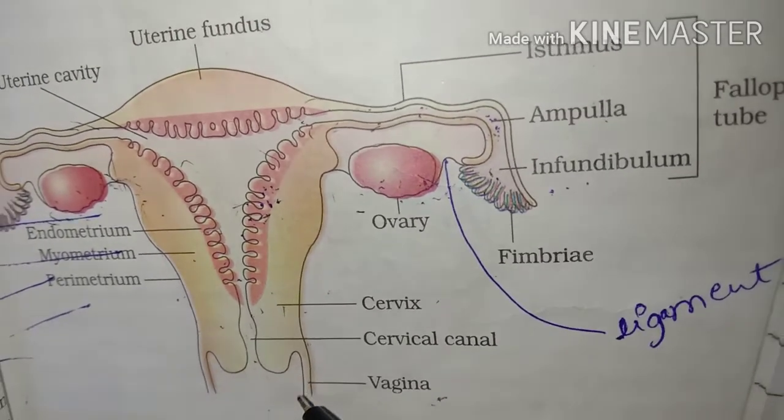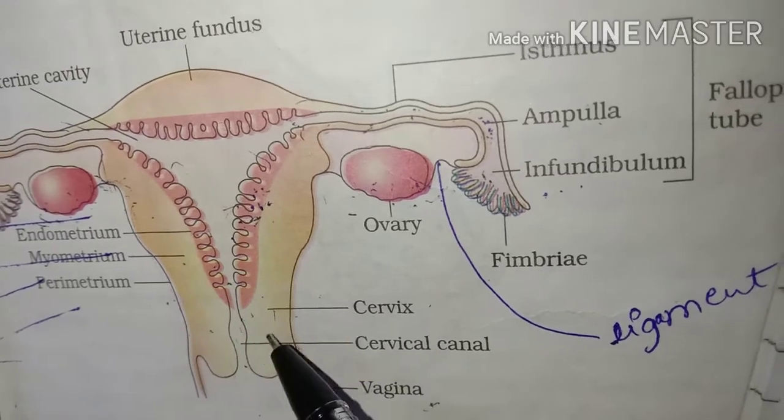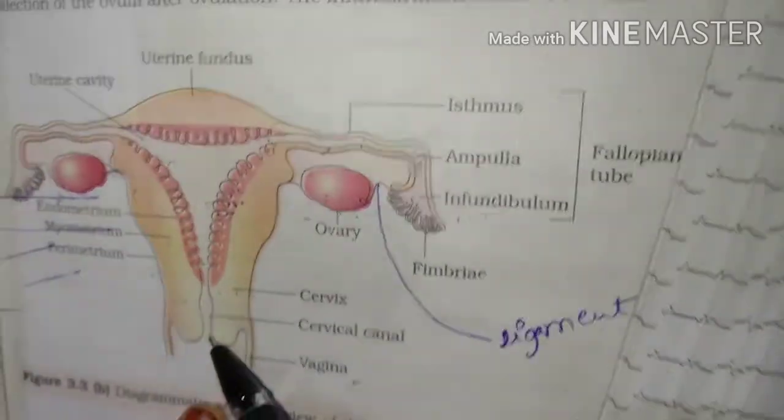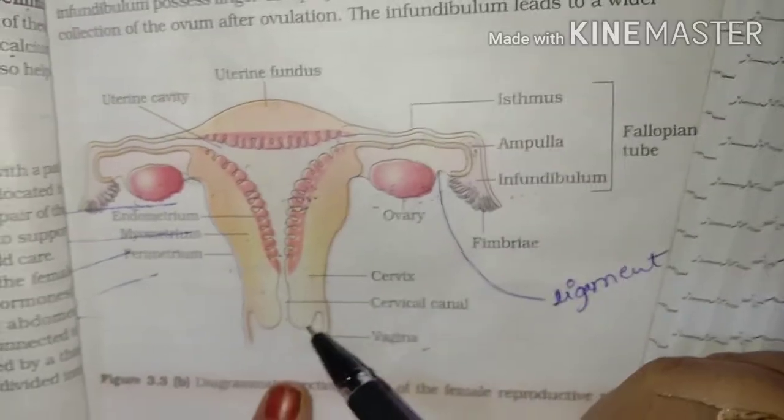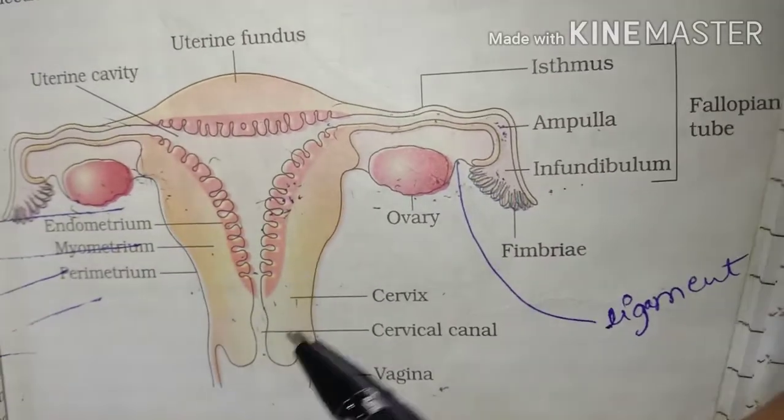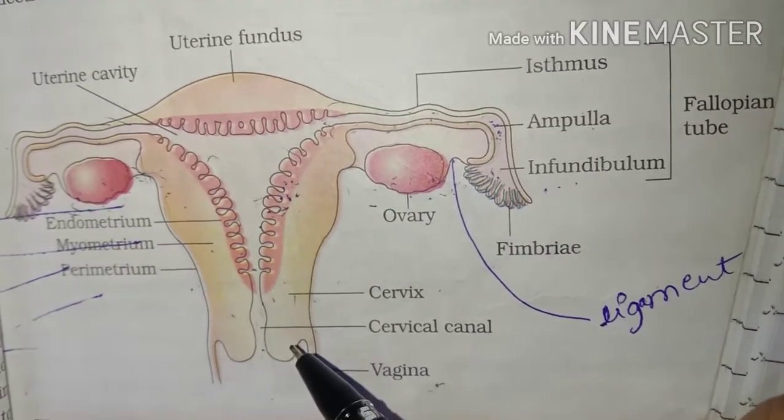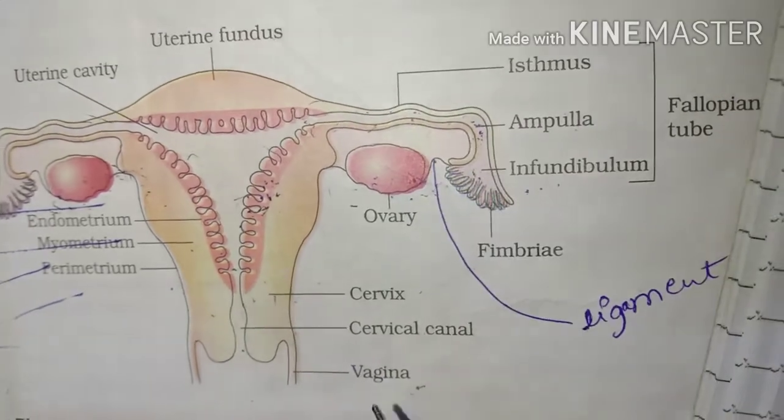Now the last one is the vagina part. Vagina is the outlet from which the child is released. Now this cervix and the vagina combine together to form the canal that we call the birth canal. Understood? This is all about the female reproductive system. Next we'll discuss in another video.